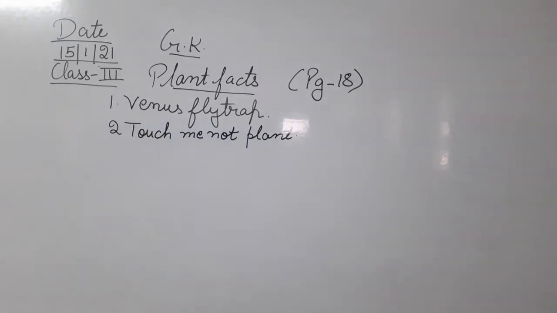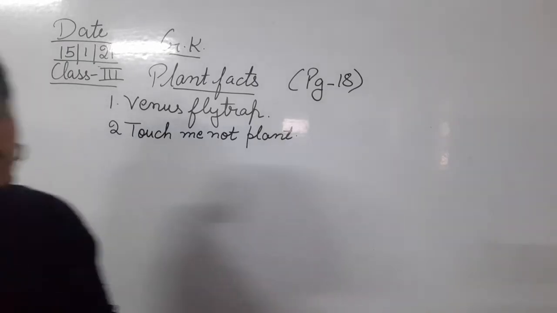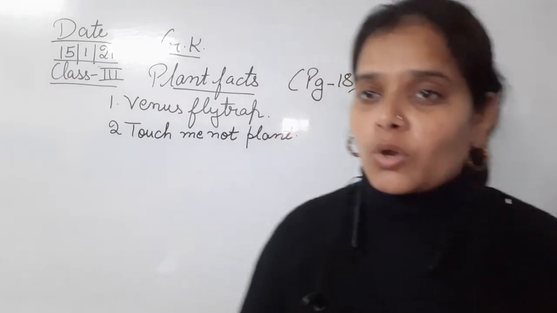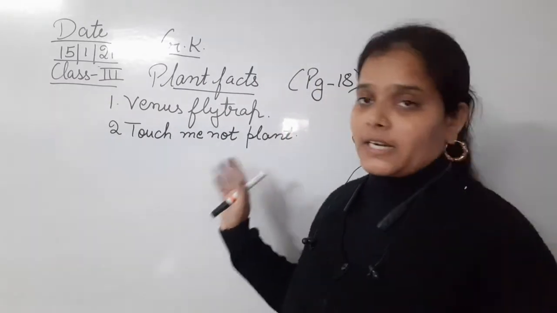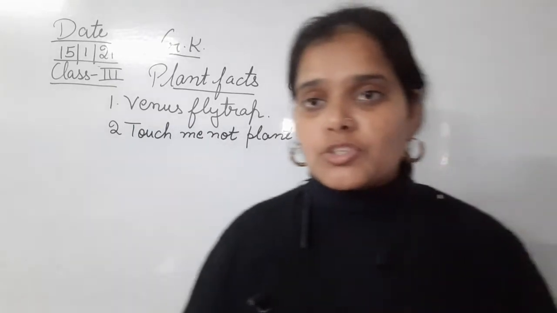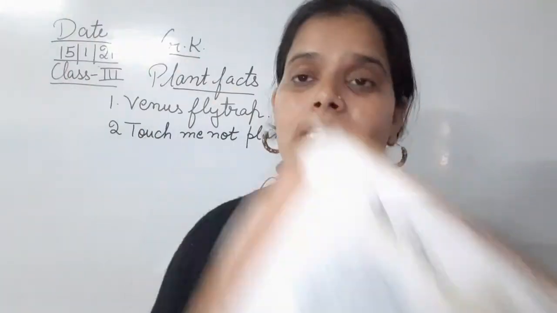So look, which plant is the touch me not plant? It is such a plant, beta, that its name itself is saying, please don't touch me. So this is the meaning of this plant, that please don't touch me. Okay, so this is touch me not. So what is the meaning of touch me not? Whenever someone touches this plant, you can see the picture of this as well. This is the touch me not plant.